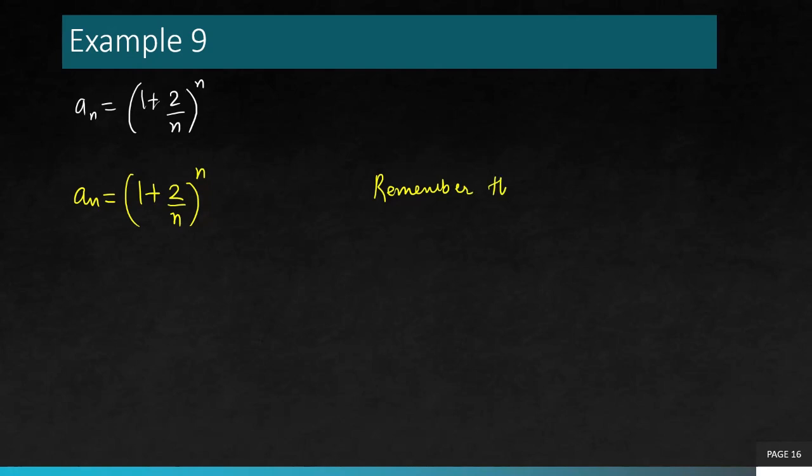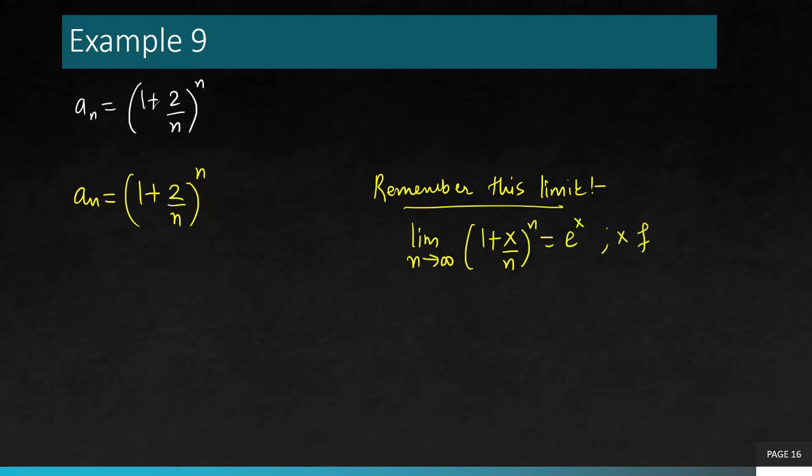But here we have this result which will help you to remember this limit. Any limit of this kind, the limit as n goes to infinity of (1 + x/n)^n, is actually e to the power x, where x is any fixed real number. So whenever you see this kind of function, you just know the limit.